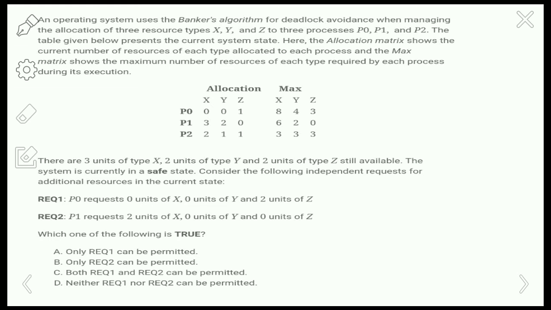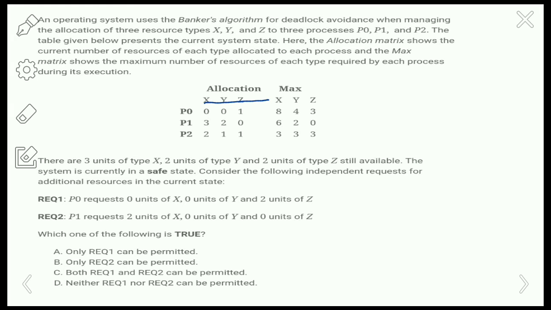An operating system uses the Banker's algorithm for deadlock avoidance. That represents the current system state.